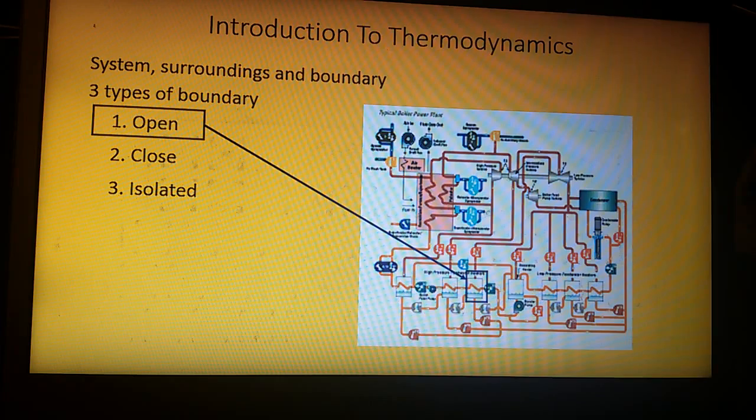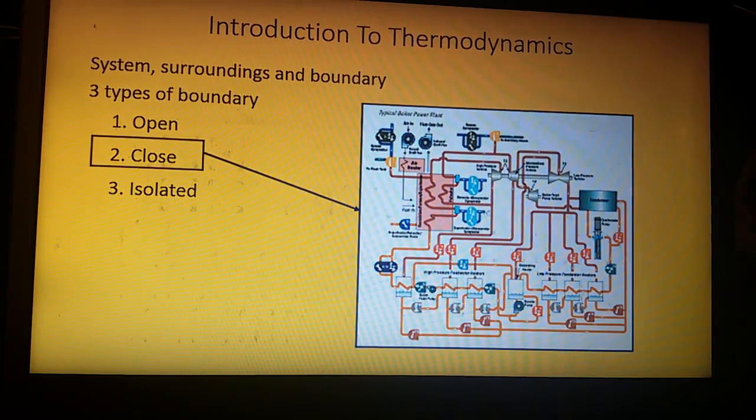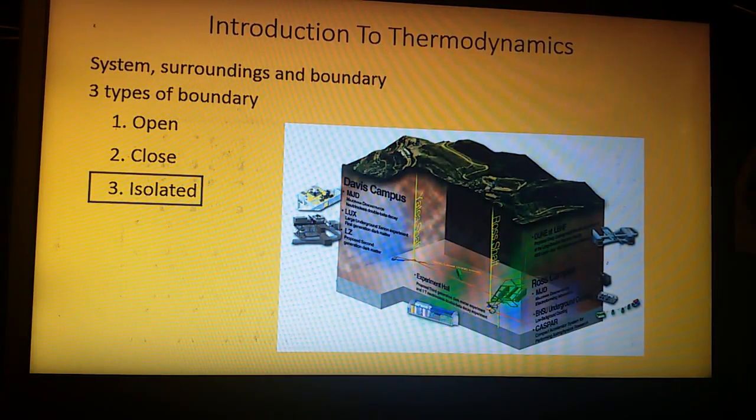But if we look at the entire system, we find the system to be closed. The water stays inside the system and only heat is released. Finally, for an isolated system, both mass and energy do not cross the boundary, like this nuclear disposal system.